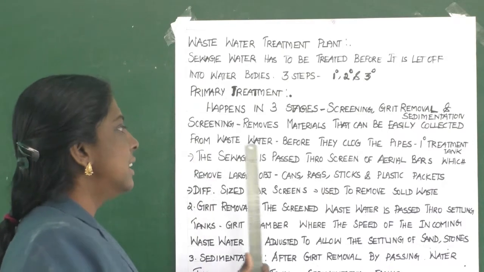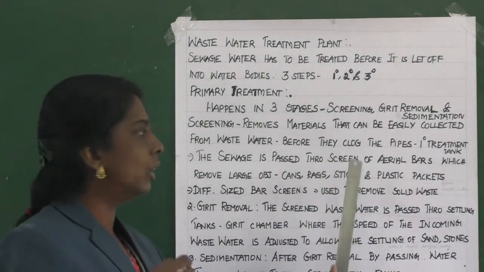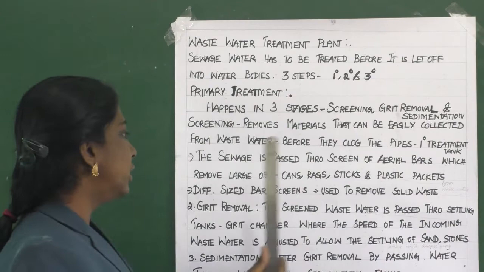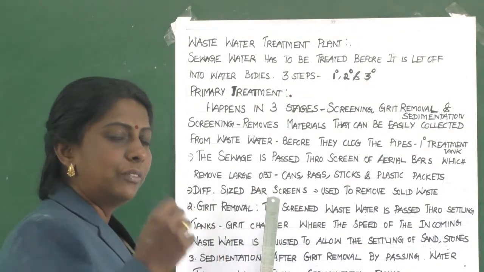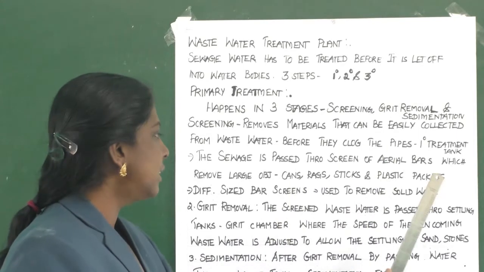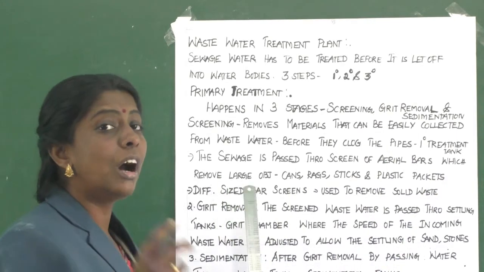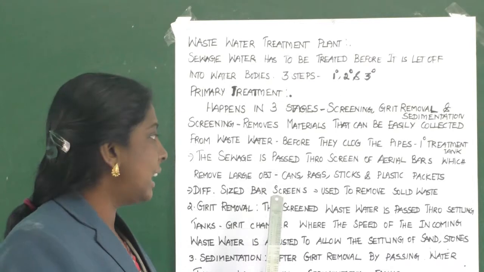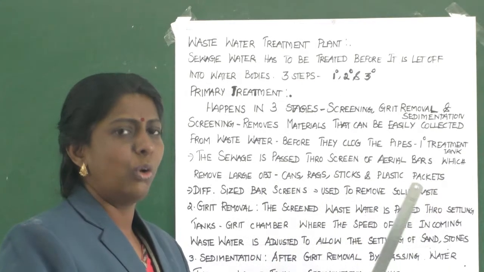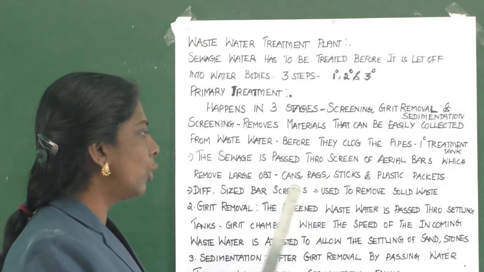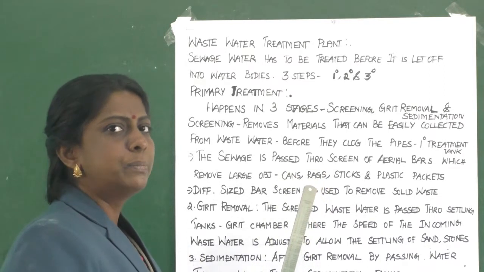Then the sewage is passed through a screen of aerial bars which remove large objects like cans, rags, sticks and plastic packets, old cloth, old newspapers.